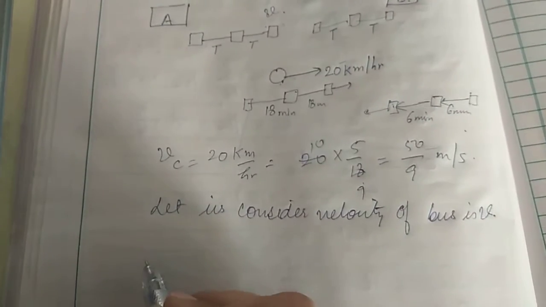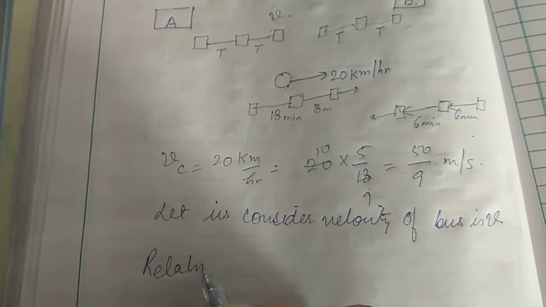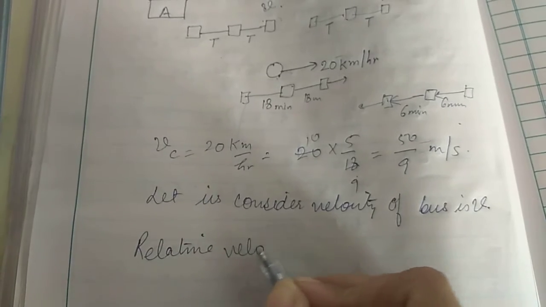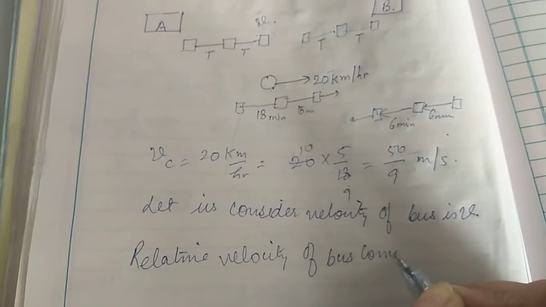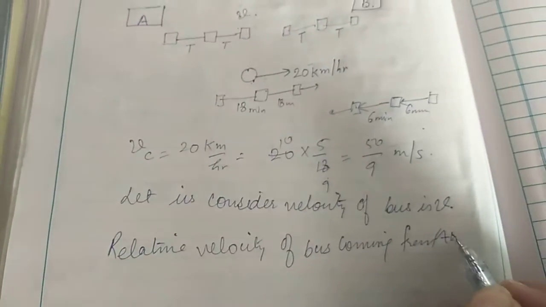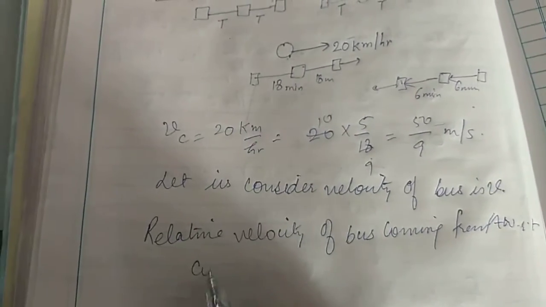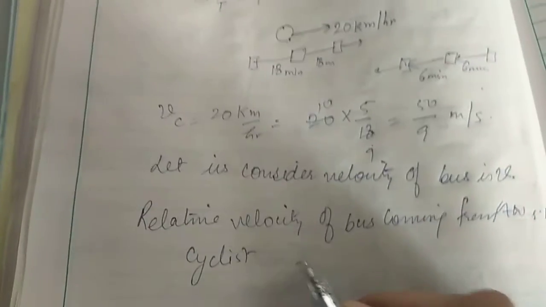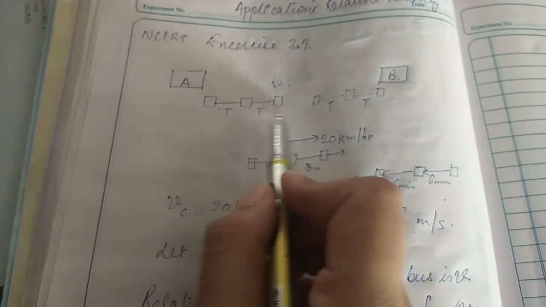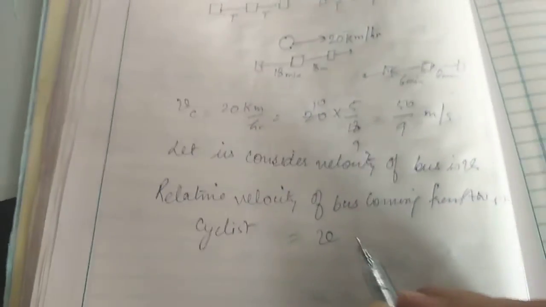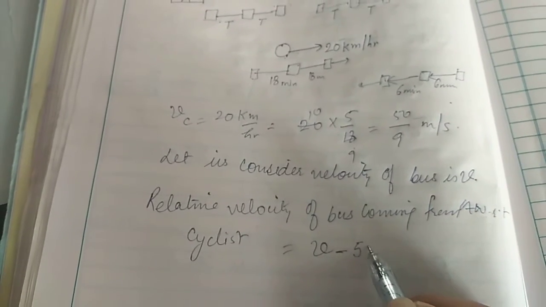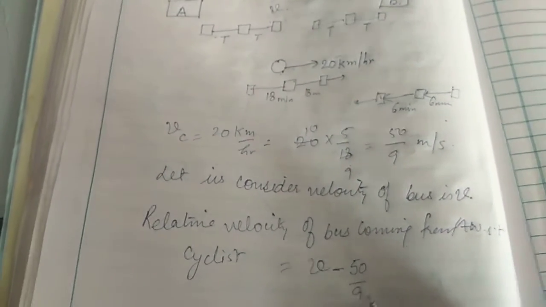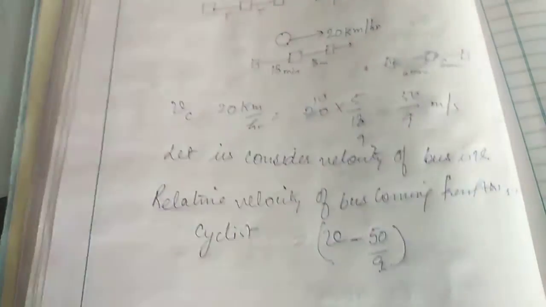So first let us see the relative velocity of the bus coming from A with respect to the cyclist, because the buses from town A are moving in the same direction as the cyclist, so this would be V minus 50/9. So this is the velocity of the cyclist.